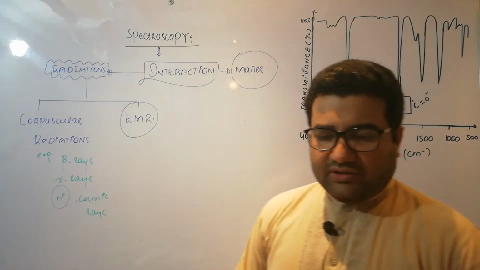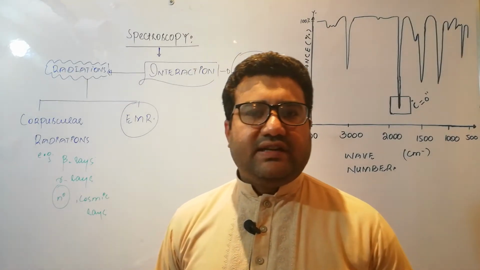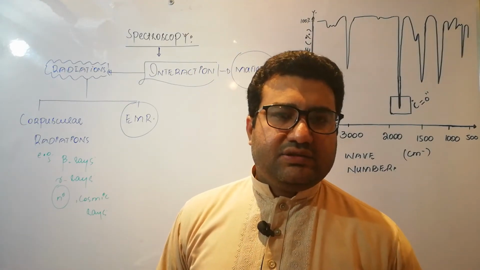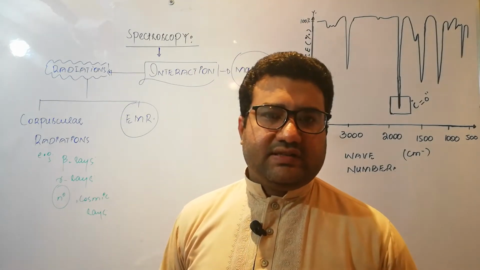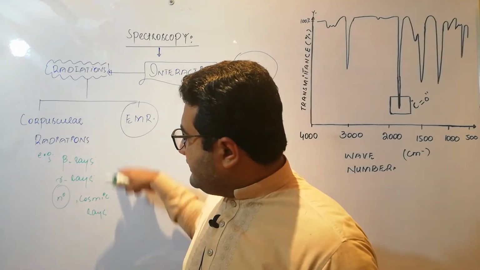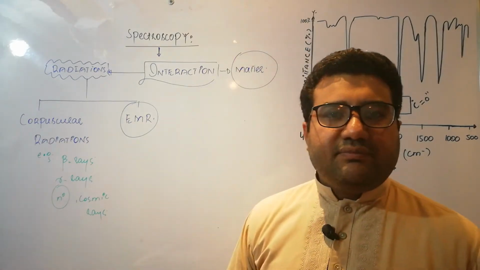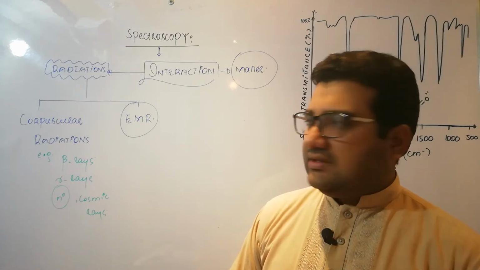Cosmic rays consist of protons and other charged particles, so they are also corpuscular radiations. And all these radiations require some carrier, some medium for their propagation.